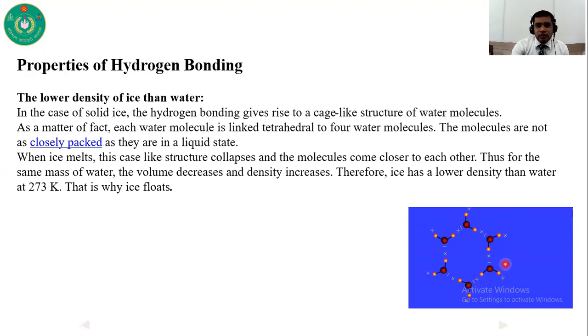Thus for the same mass of water, the volume decreases and density increases. Therefore, ice has a lower density than water at 273 Kelvin. That's why ice floats in water. This is very important for your exam. I think it is understood, and you can write it properly.